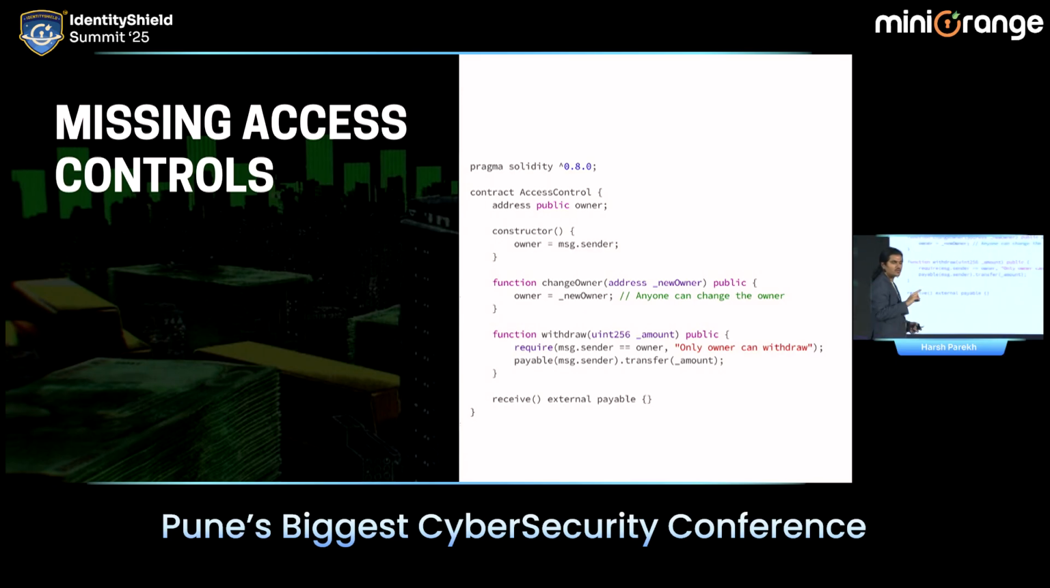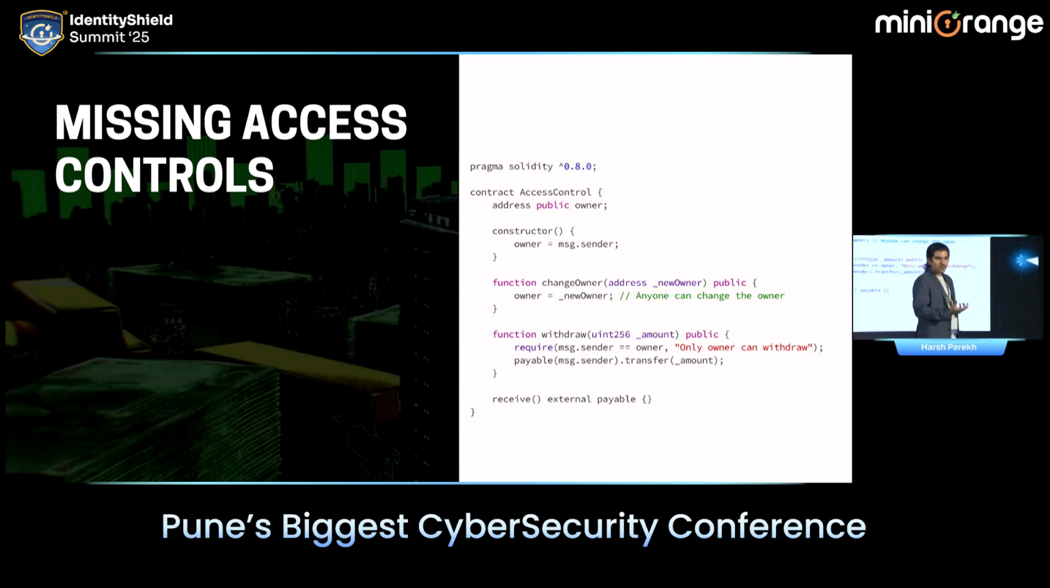There are 2 functions over here. The first is the change owner function. एक contract का एक owner होता है. If I am deploying something on the chain, I'll be the owner of that contract, correct? Now if I have to be the owner, I need to have the access, the right admin controls. If I don't have those admin controls, it's a problem. There are 2 functions over here, change owner and withdraw.